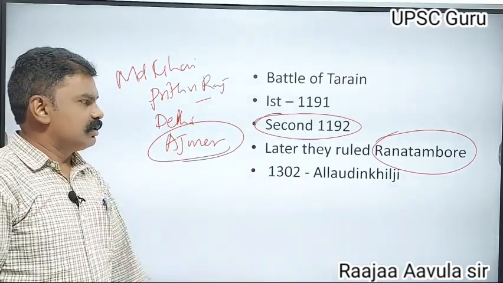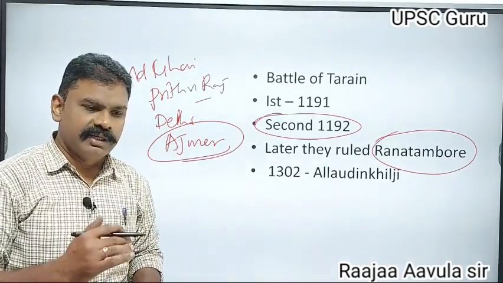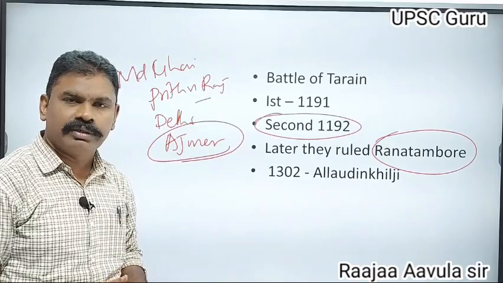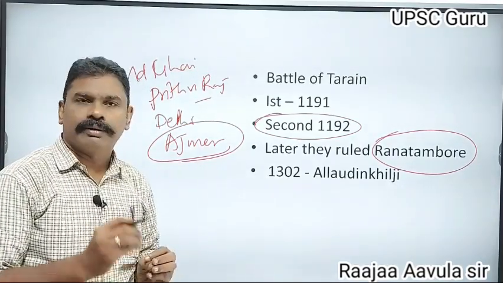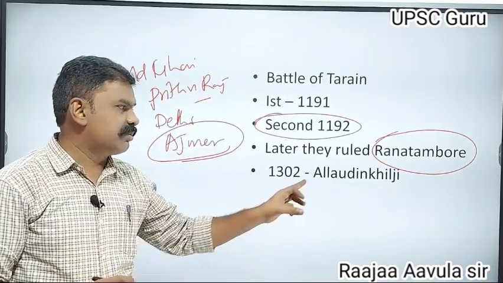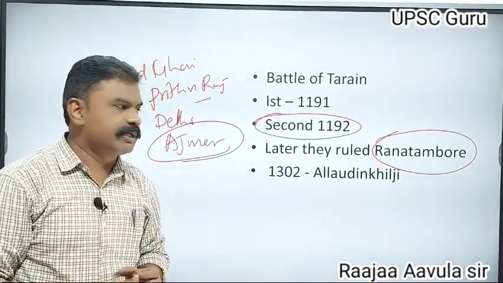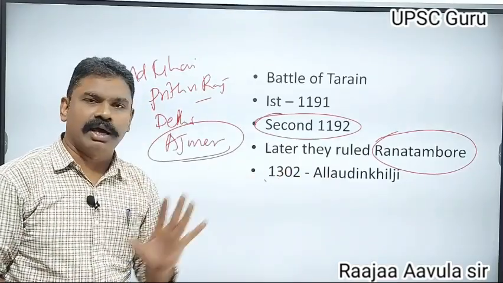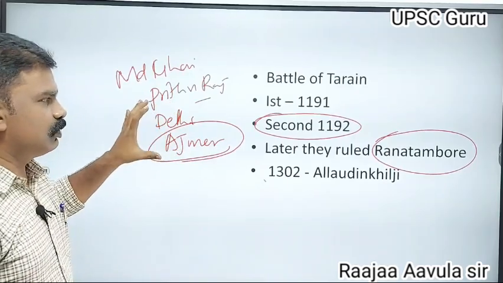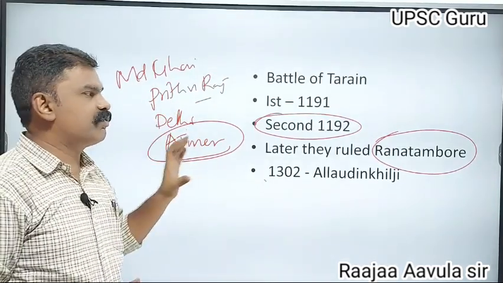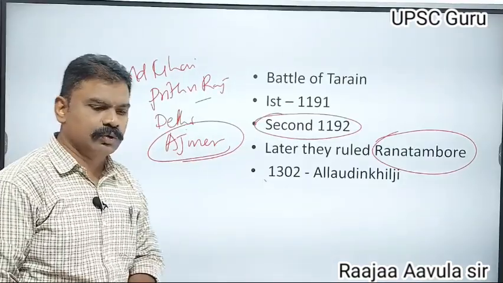Alauddin Khilji had great interest in Padmavati, and finally Raja Ratan Singh was killed by Alauddin Khilji. Rani Padmavati committed suicide. In 1302, Alauddin Khilji ended the Chauhan kingdom.